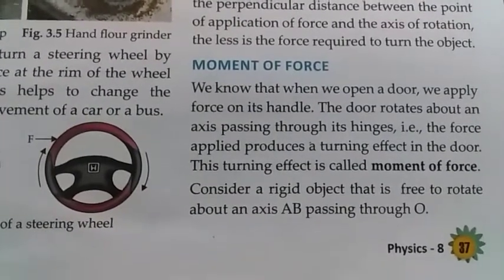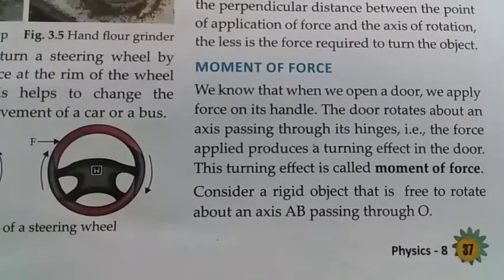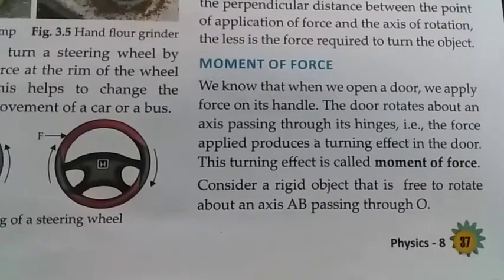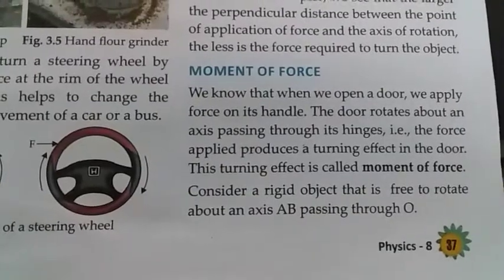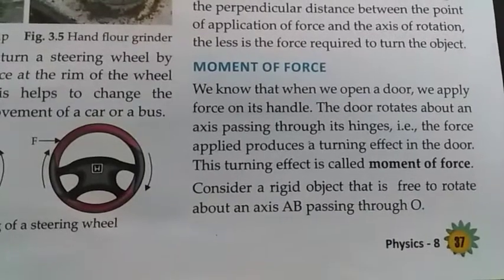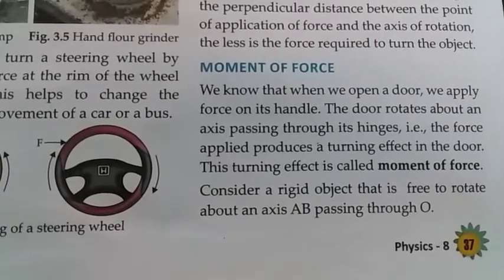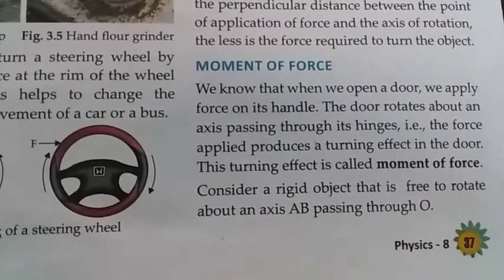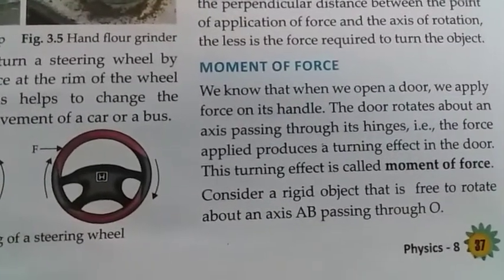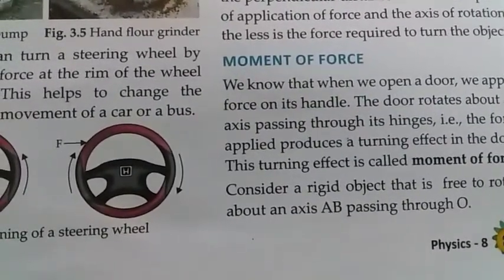Now, when we open a door, we have to apply force on its handles. The door rotates about an axis passing through its hinges. This we have already discussed, that whenever we apply force on the handles of the door, it rotates about its hinges, and the force applied produces a turning effect in the door. Force produces a turning effect in the door or any object which is fixed at one point and which is not free to move in a straight line.